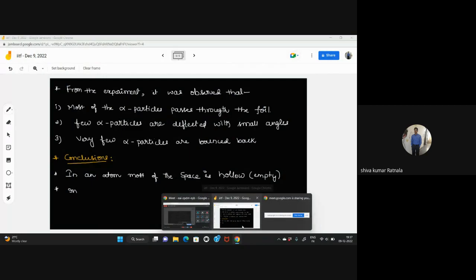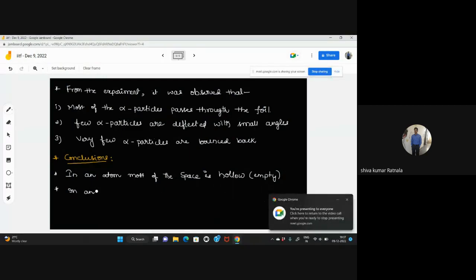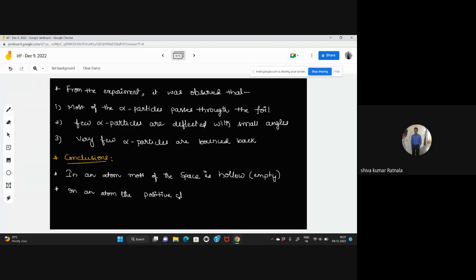In an atom, the positive charge is completely concentrated in a small region only.